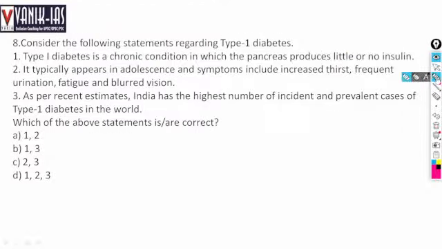Consider the following statements with regard to type 1 diabetes. What is type 1 diabetes? Type 1 diabetes is a chronic condition in which the pancreas produces little or no insulin. Little or no insulin is produced.